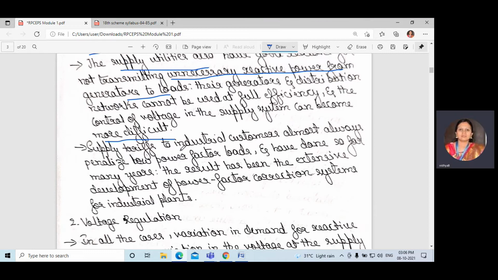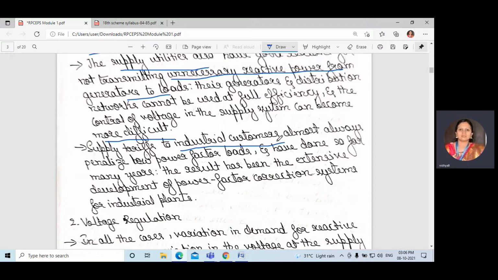Supply tariff to industrial customers. You might have observed that on the industry side they use capacitor banks for power factor correction. Instead of paying a penalty, they go with power factor correction devices. It may be capacitor banks, static VAR devices, a synchronous condenser, a series capacitor or a shunt capacitor. It depends upon the load.